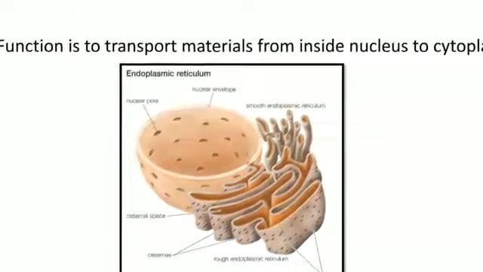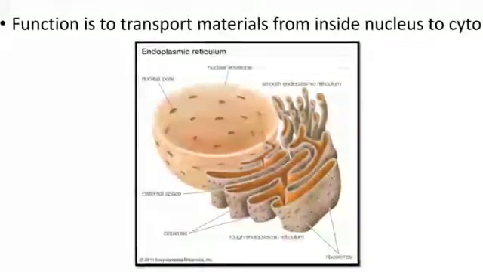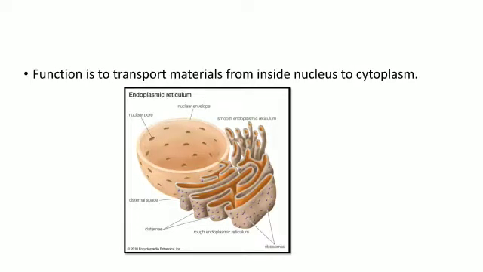Dears, as I have told you, this is the nucleus to which the endoplasmic reticulum is attached, and here you can see that the rough endoplasmic reticulum is attached to the nucleus. So different materials are transported from the cytoplasm to the nucleus, and from the nucleus to the cytoplasm. Clear? This transportation of material between the nucleus and cytoplasm is done with the help of the rough endoplasmic reticulum. Okay, dears.